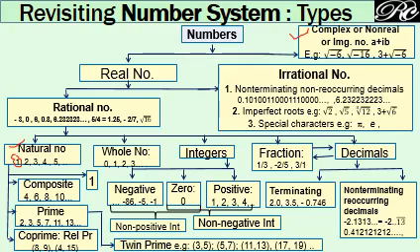Another example, minus 2.131313, continuing. Here 13 is continuously repeated. So in short we can write it like this, minus 2.13 bar. The bar is over those digits or set of digits which are repeated.